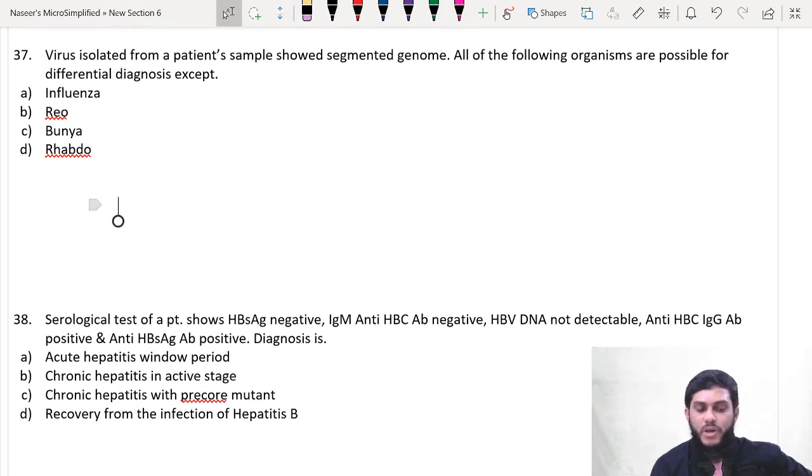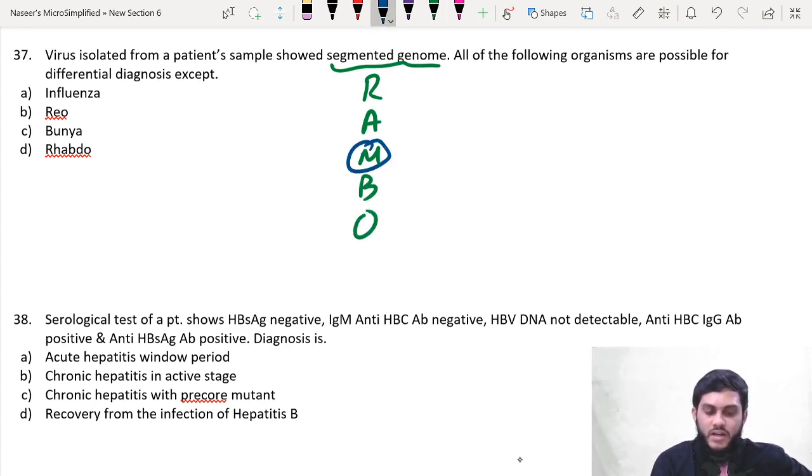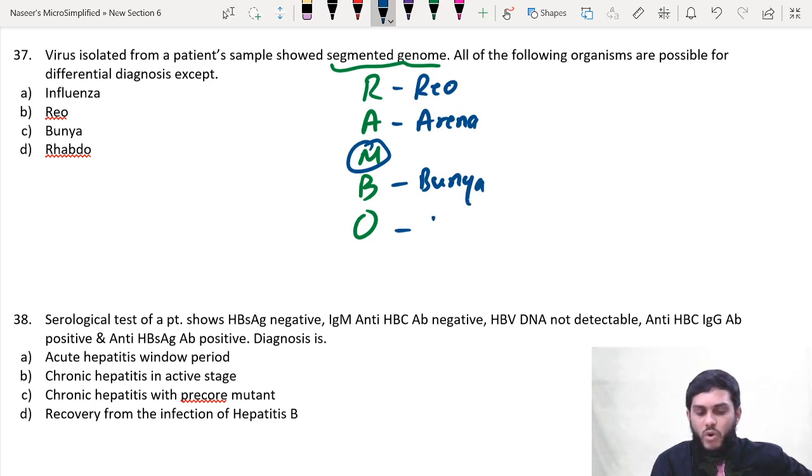A virus isolated from a patient sample showed a segmented genome. All of the following organisms are possible differential diagnoses except. Which are the segmented viruses? Segmented viruses are the Rambo viruses. R for Reoviridae family, A for Arenaviridae family, B for Bunyaviridae family, and O for Orthomyxoviridae family. So these are the Rambo viruses. There are only 4 families.